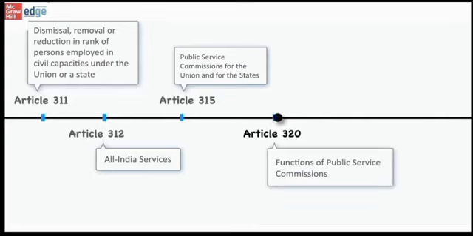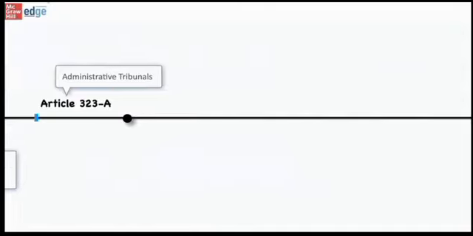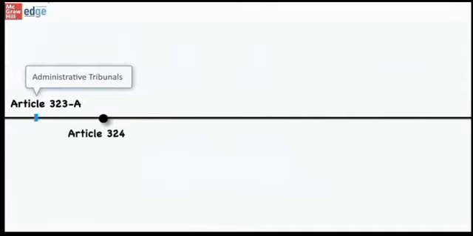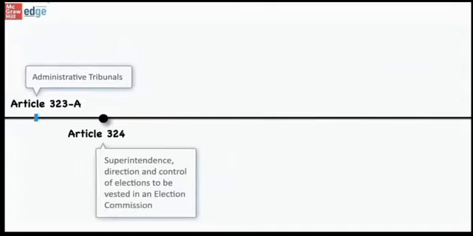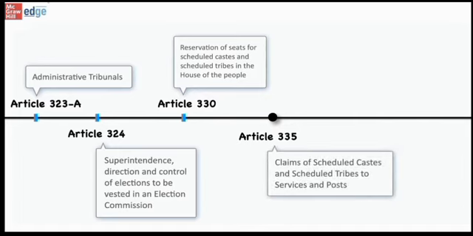Then comes Article 323A, which is about administrative tribunals. And another important article is Article 324, which is about superintendence, direction and control of elections to be vested in an election commission. Next is Article 330, which is about reservation of seats for scheduled caste and scheduled tribes in the House of the People. Next is Article 335, which deals with claims of scheduled castes and scheduled tribes to services and posts.